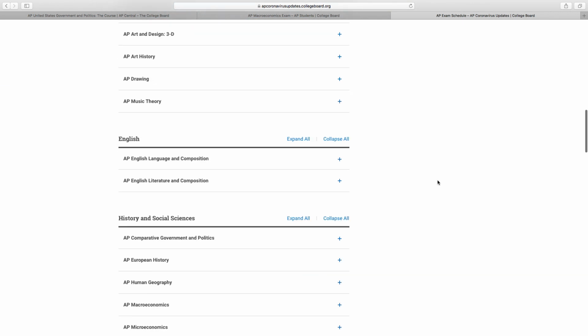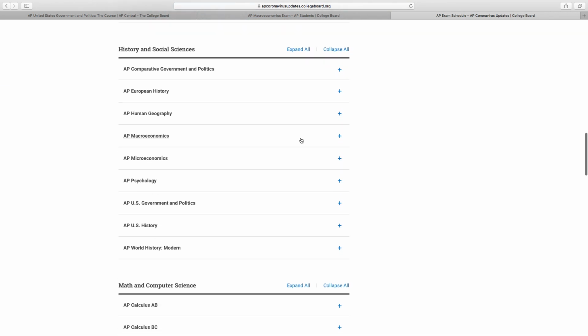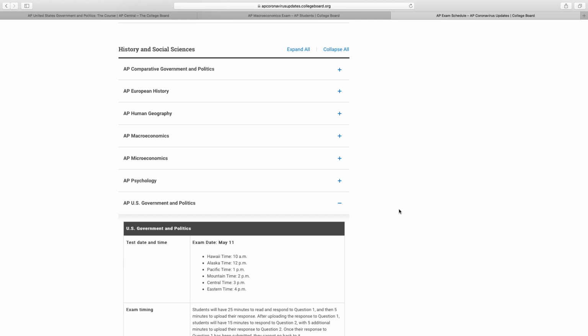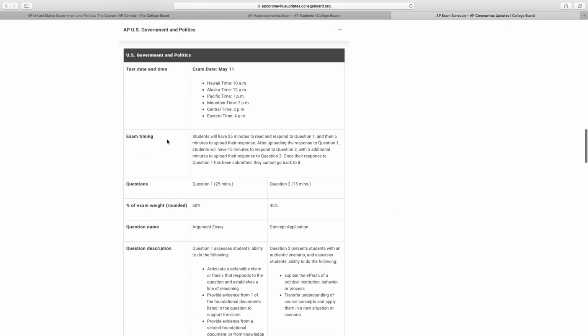If you come down here to History and Social Sciences, you're going to find AP Gov. Here it is right here. You're going to find AP Macroeconomics right here. Let's start with AP Gov. So exam timing, they're saying that students will have 25 minutes to read and respond to question 1, and then 5 minutes to upload their response. After uploading the response to question 1, students will have 15 minutes to respond to question 2, with 5 additional minutes to upload their response to question 2.